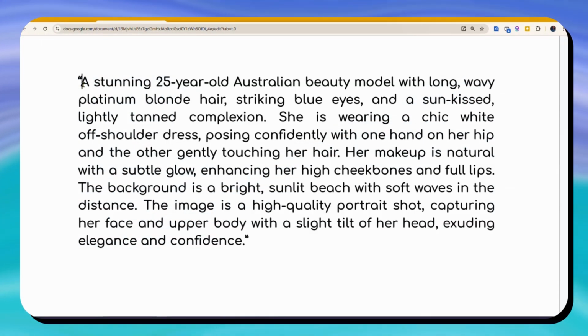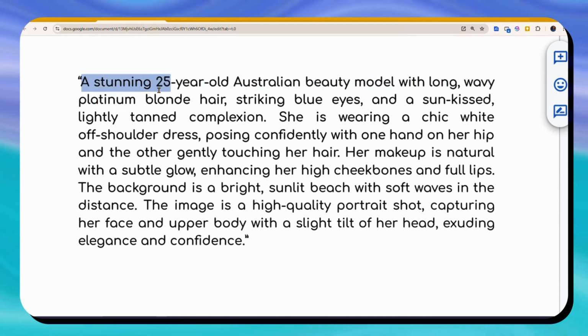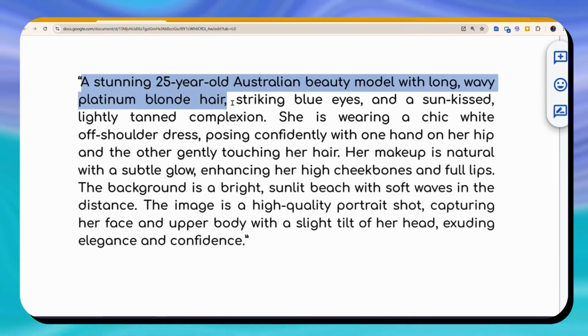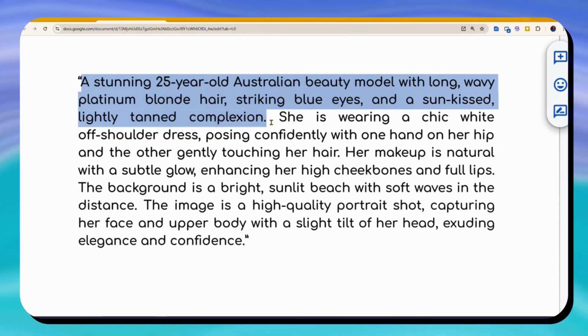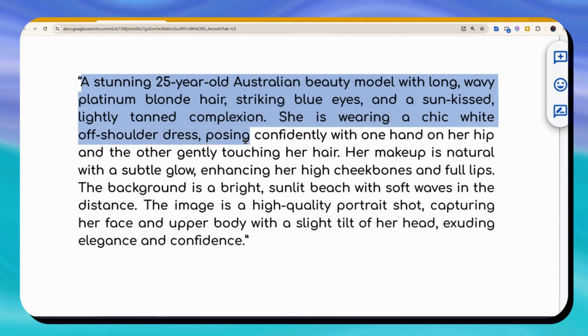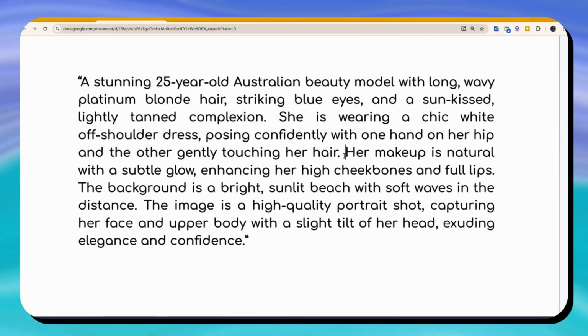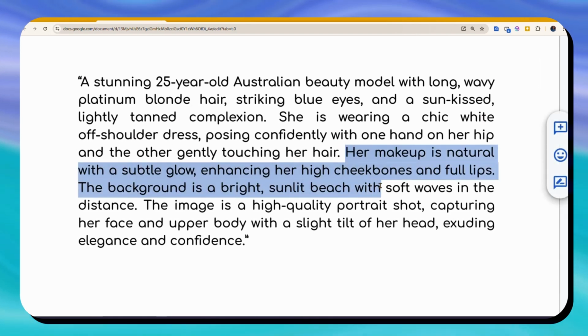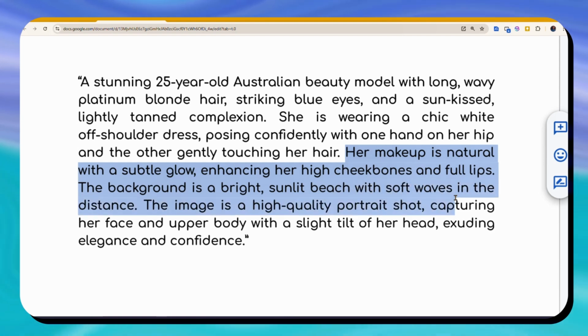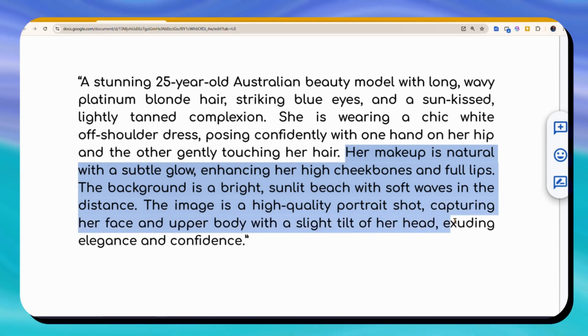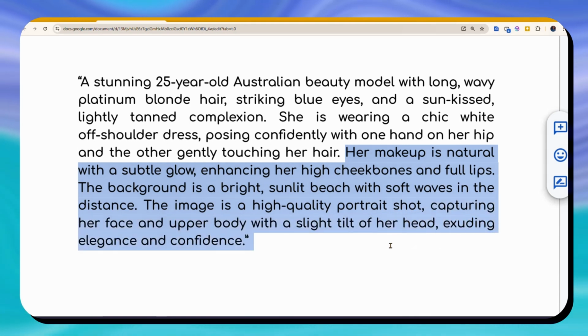For example, here's a well-structured prompt. A stunning 25-year-old Australian beauty model with long, wavy platinum blonde hair, striking blue eyes, and a sun-kissed, lightly tanned complexion. She is wearing a chic white off-shoulder dress, posing confidently with one hand on her hip and the other gently touching her hair. Her makeup is natural with a subtle glow, enhancing her high cheekbones and full lips. The background is a bright, sunlit beach with soft waves in the distance. The image is a high-quality portrait shot, capturing her face and upper body with a slight tilt of her head,